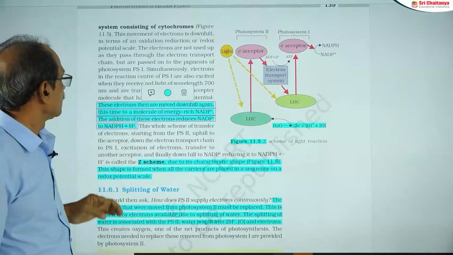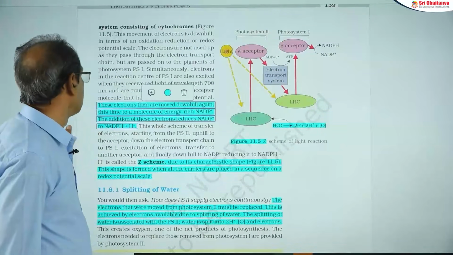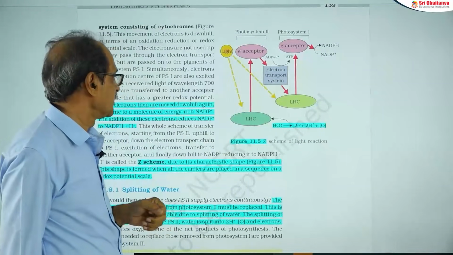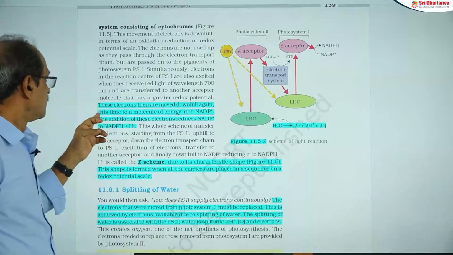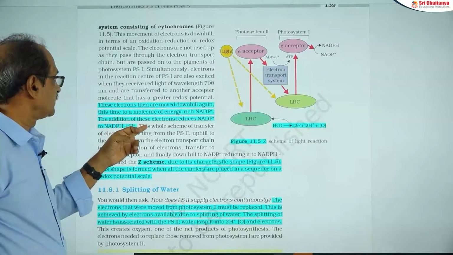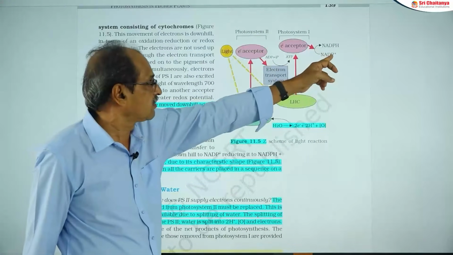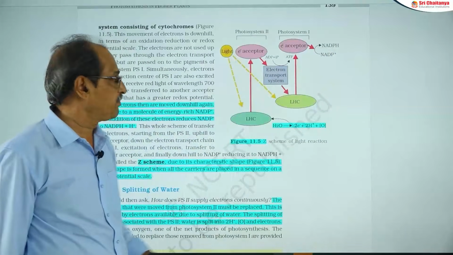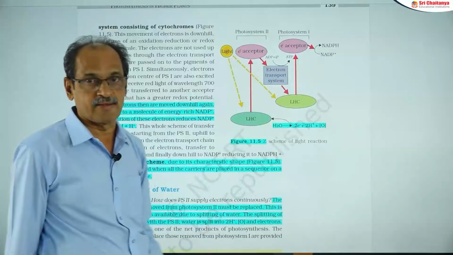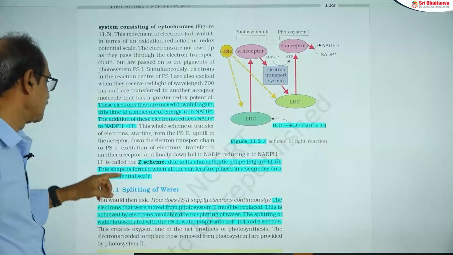Next, this is the non-cyclic electron transport or Z scheme. So, involvement of 2 photosystems here, that is. Electrons are moved downhill again, this time to a molecule of energy rich NADP. Ultimately, the electron will go to NADP plus. So, ultimate donor is water, final electron acceptor is NADP plus, that is.